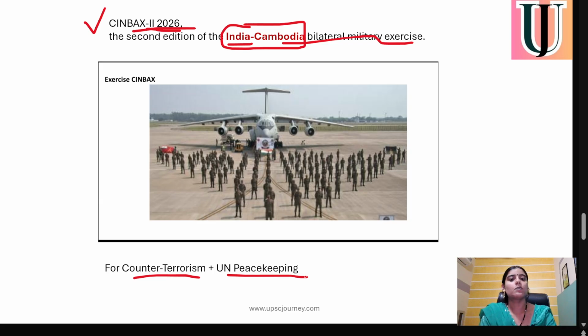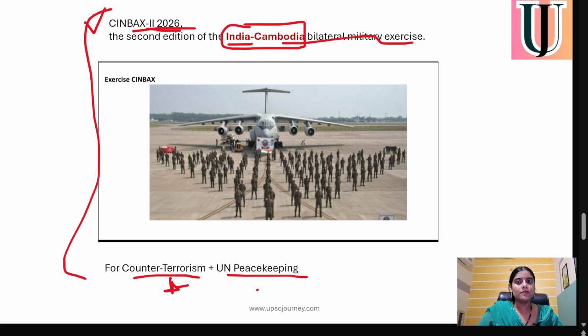Means to have peace and for countering terrorism. So this was the whole news, this is for your prelims perspective.